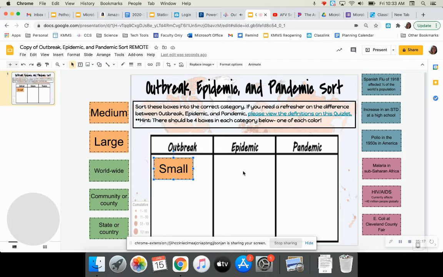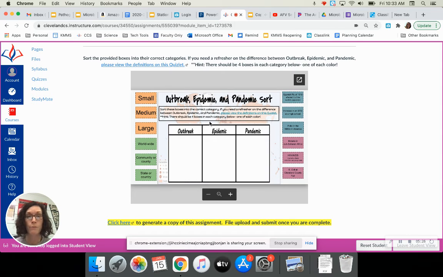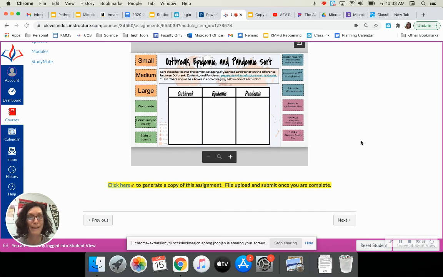If you don't remember how to do that, you could always take a screenshot of the finished product. That would be fine with us as long as we can see everything. Just make sure all your little boxes are in the table somewhere. Don't leave any off to the side, or we won't be able to see them and grade them.